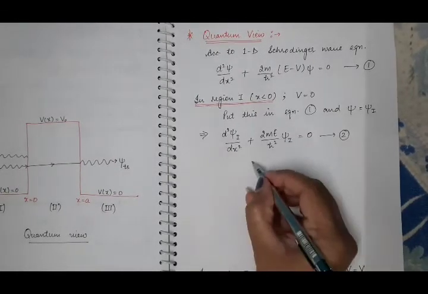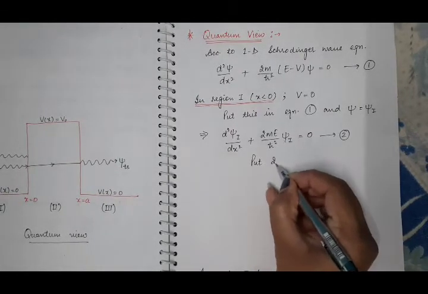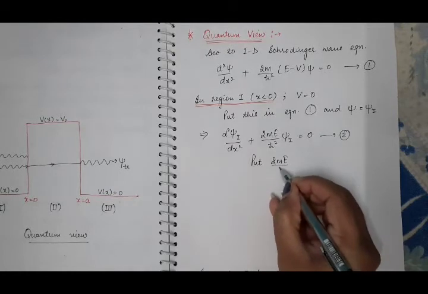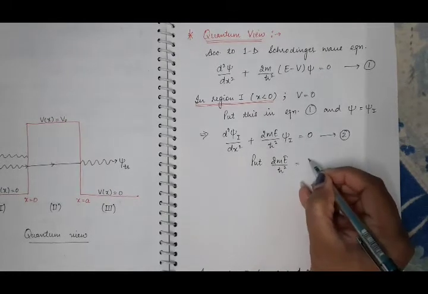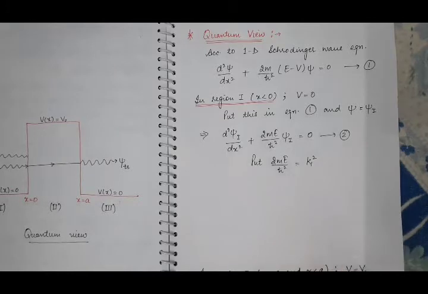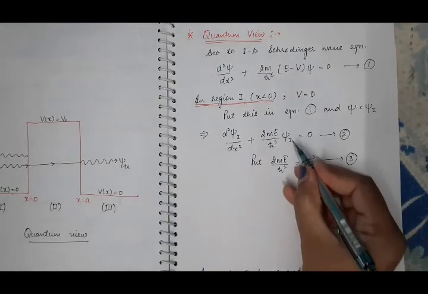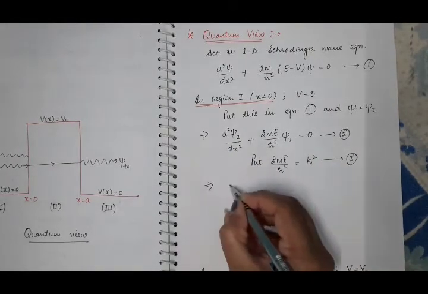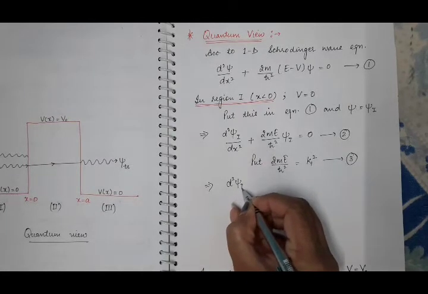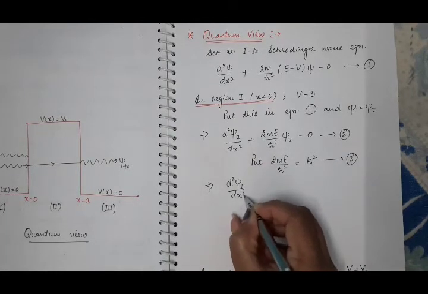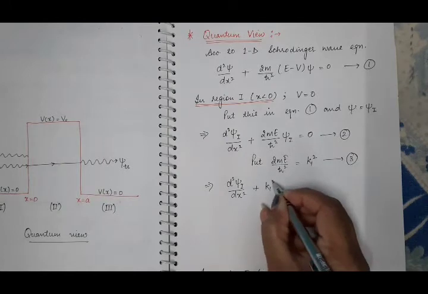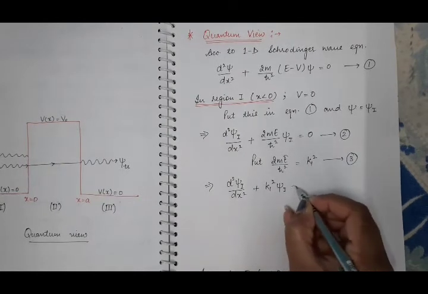And now put 2mE/ħ² equal to k1², where k1 is the wave vector in region 1 of the de Broglie wave. Suppose this is equation 3, and put this value in equation 2, you will get d²ψ1/dx² + k1²ψ1 = 0.